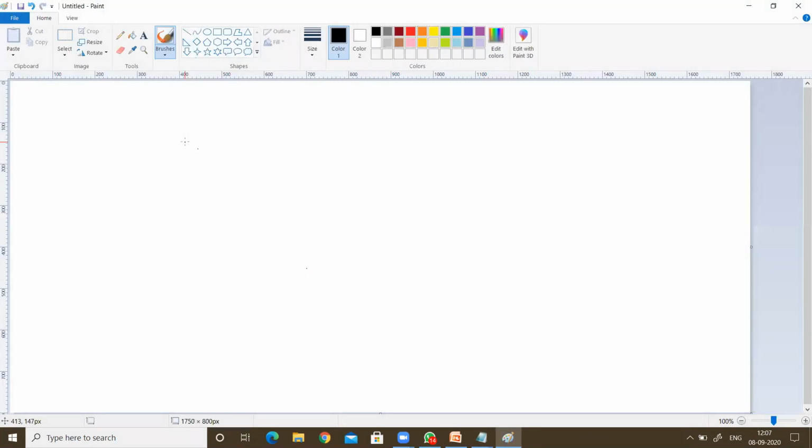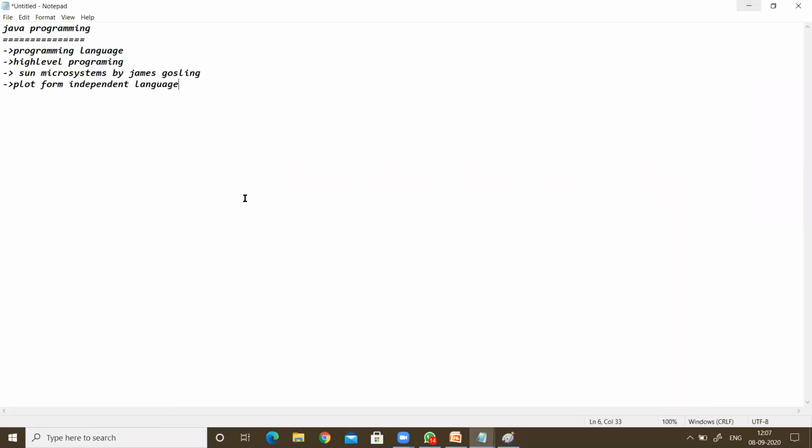Platform independent means we have different types of platforms, like the Windows operating system and the Linux operating system. All these are platforms. Whenever we write a program, we can compile it in one operating system and execute it in another, or in many different operating systems.